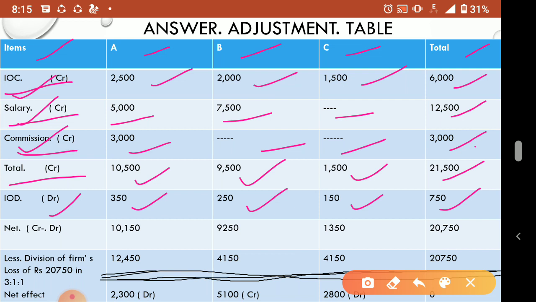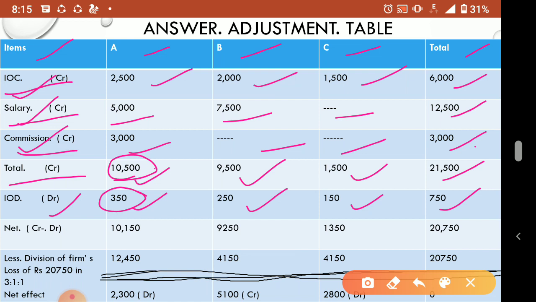If only one item is there, no need to do the totaling, you can directly plus minus between the debit and credit. Now total credit and this debit we will minus. For A, total credit is 10500 and total debit only one item, 350. So 10500 minus 350, because credit is more, debit is 350 only.